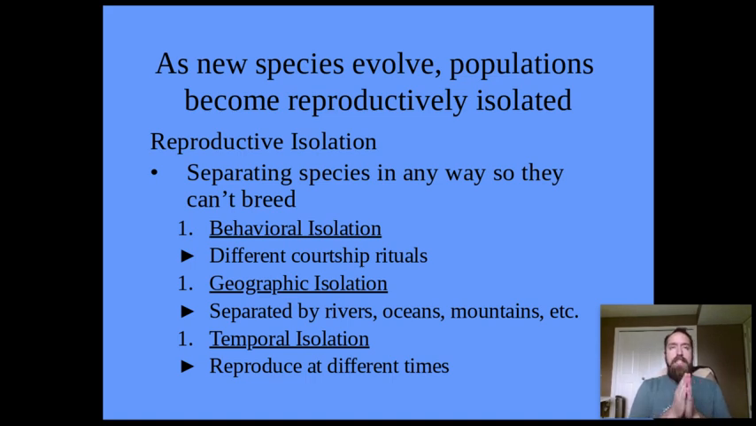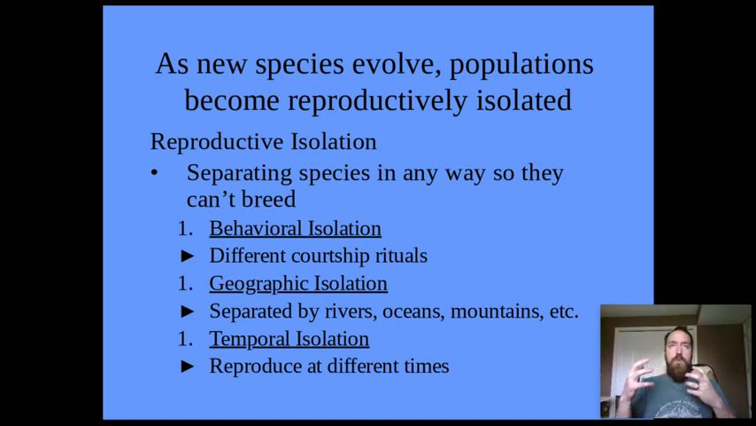So new species are caused when a species no longer interbreeds. So it's all about reproduction, that they don't interbreed with each other, right? So the red squirrel and the gray squirrel, they don't interbreed with each other. So they're now considered individual species. So what causes an organism not to continue to breed with each other? Well, here they are. So the first one is behavioral.